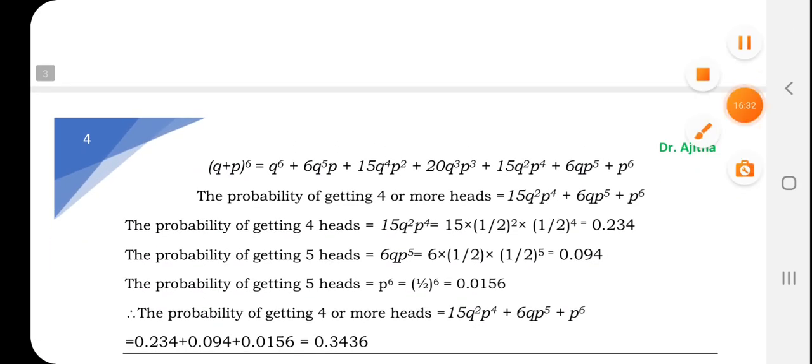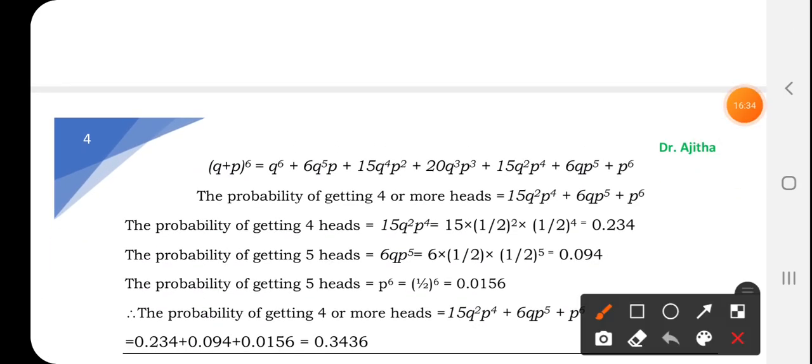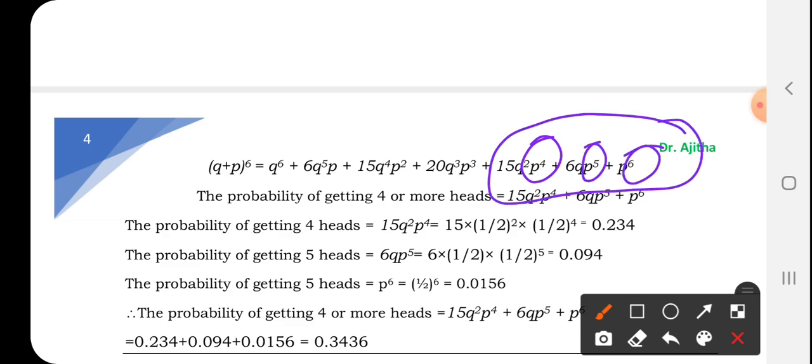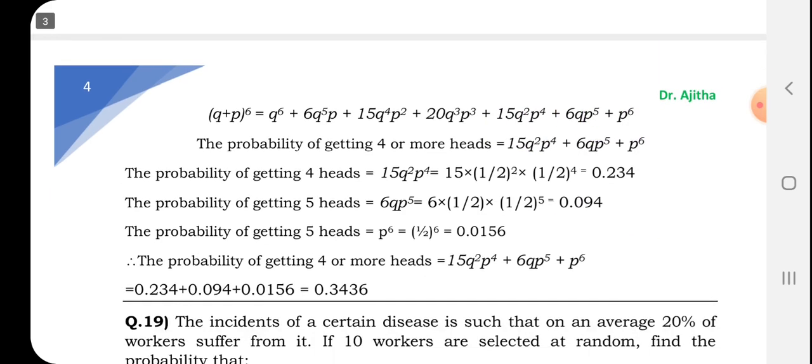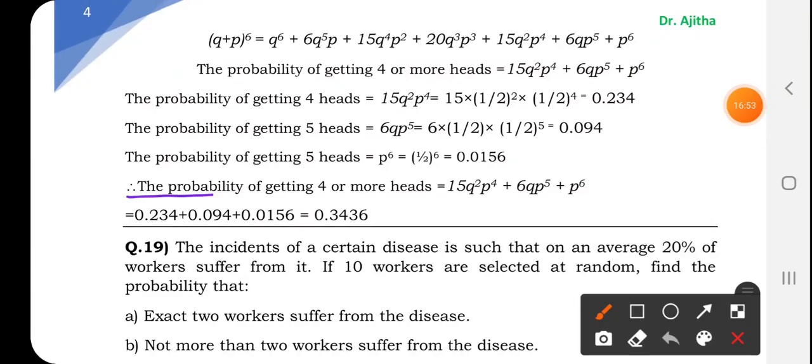So the answer will be what? This is your p4, p5. What is the probability of getting 4 or more heads? So these terms you have to find out. What can you do? Find 4 heads separately, as I have done here. 5 heads also you can find out separately. 6 heads also separately. Or all together also you can do like this. You can solve by finding them together as well. No issue.